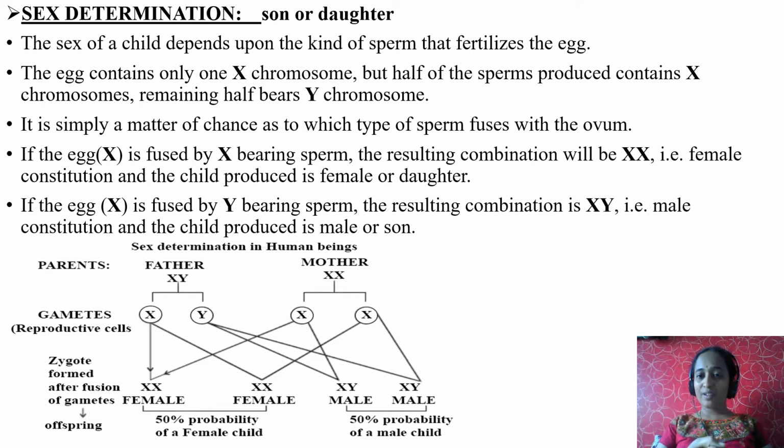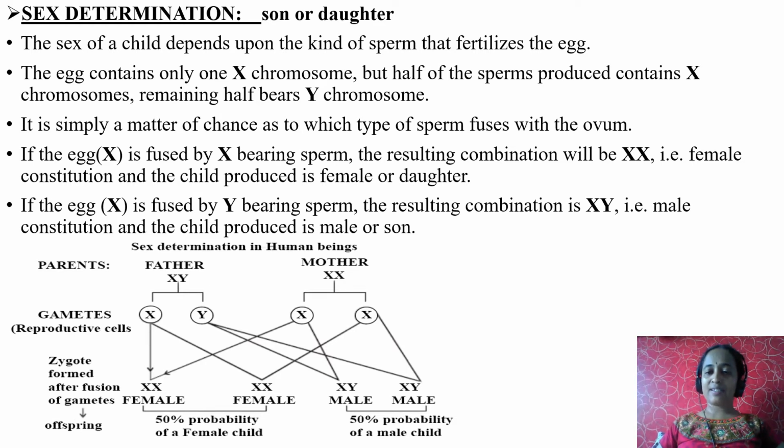Why? I will explain now, and you will come to know exactly how. The egg contains only one chromosome, that is the X chromosome. As I told you, the body cells, keep it in mind, have 46 chromosomes or 23 pairs of chromosomes.